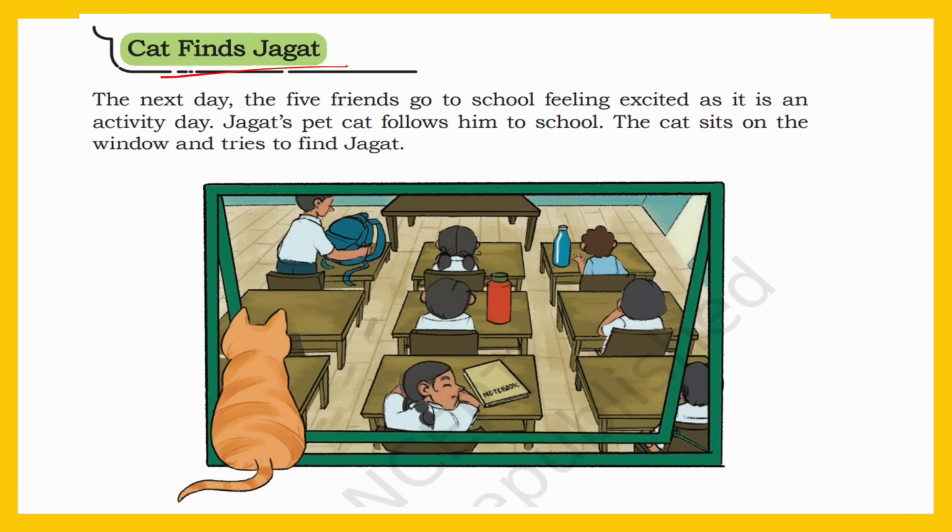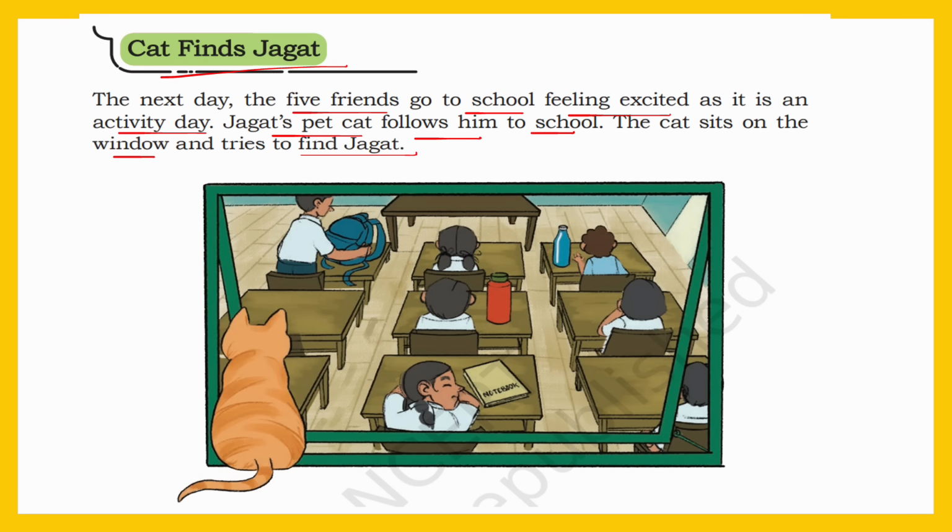Cat finds Jagat. The next day, the five friends go to school feeling excited as it is an activity day. So it is a special day at school, an activity day, which means they will be doing some fun activities. Everyone is excited. Jagat's pet cat follows him to school. Jagat's pet cat actually followed him all the way to school. The cat sits on the window and tries to find Jagat.